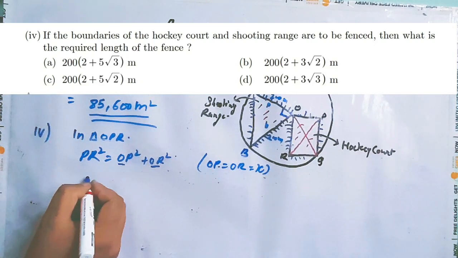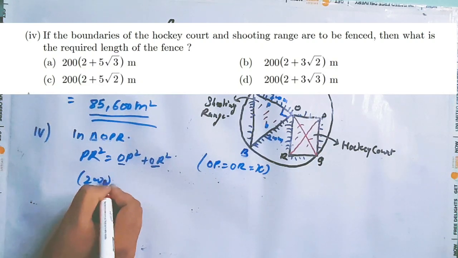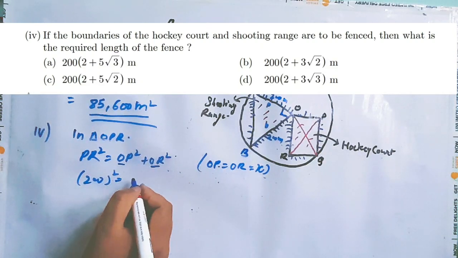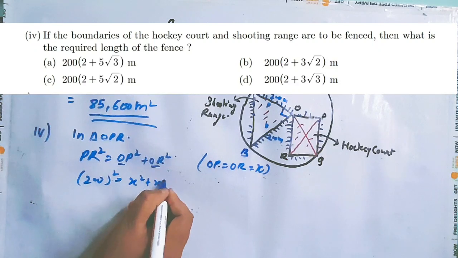OP is equals to OR, and let us take them equals to X. So PR we know that it is 200. 200 square is equals to X square plus X square.